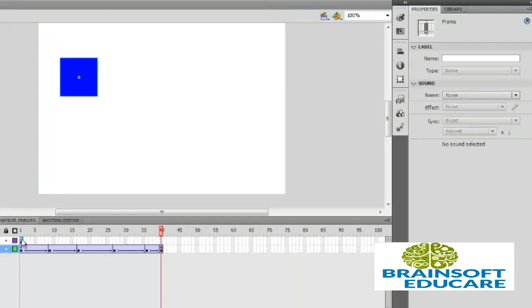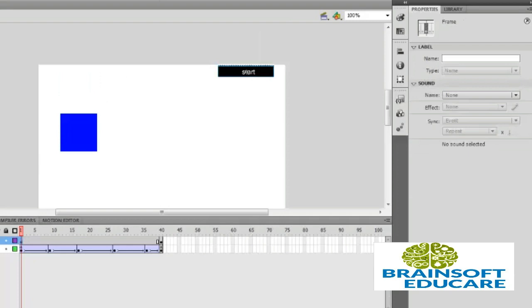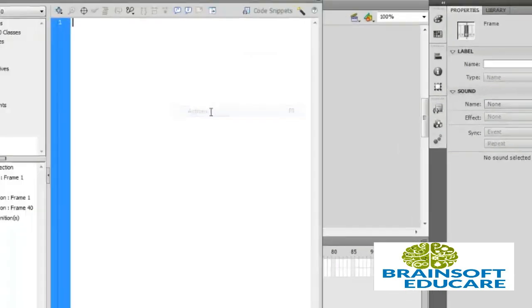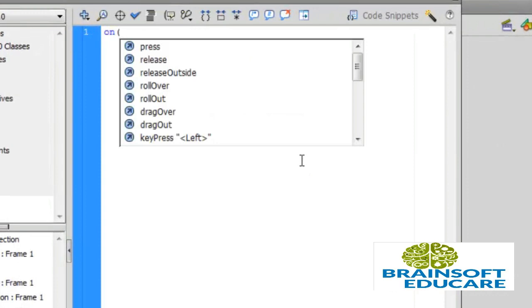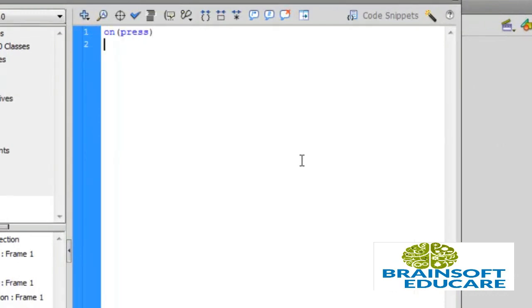Now select the button, window and actions. on press, go to and play. I think P is capital here. Go to and play from frame number 2. Okay, semicolon and close it.